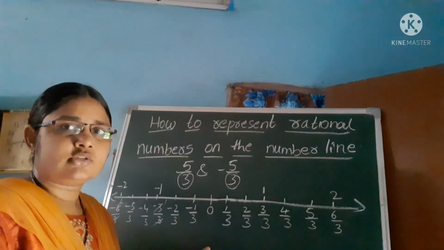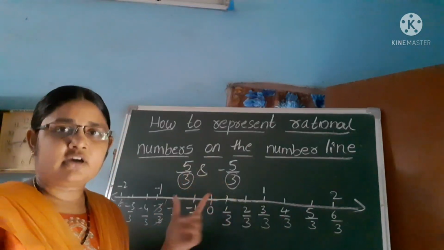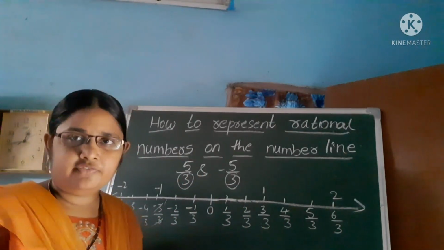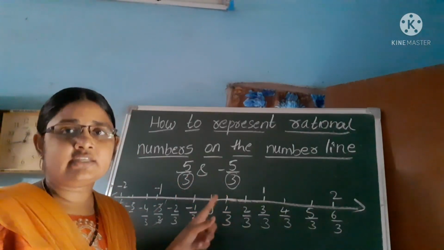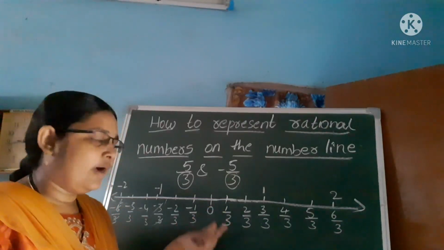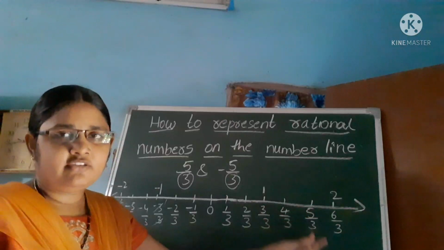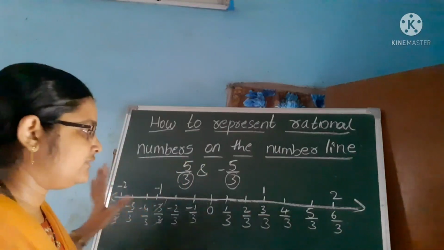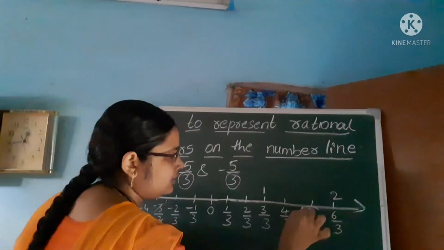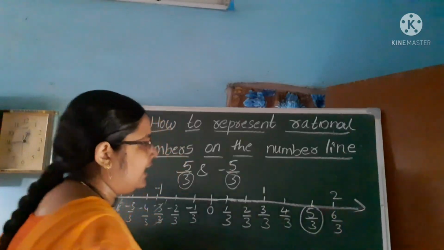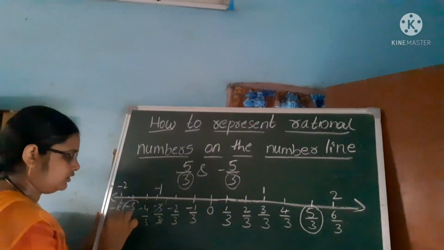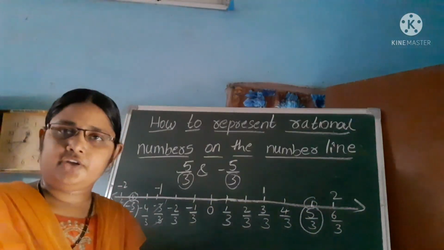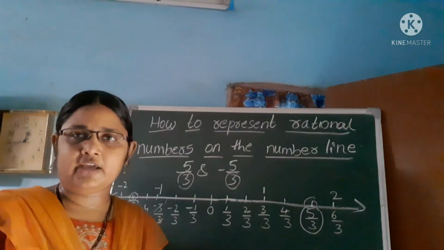Is it clear? So we represent rational numbers on the number line with the help of denominators. Here the denominator is 3. So that's why I am taking 1 by 3, 2 by 3, 3 by 3, 4 by 3, 5 by 3 like this. So we represent 5 by 3 and minus 5 by 3. Check where is 5 by 3. So 5 by 3 and minus 5 by 3 here. That's it. Over. Did you understand how to represent rational numbers on the number line? Is it clear?